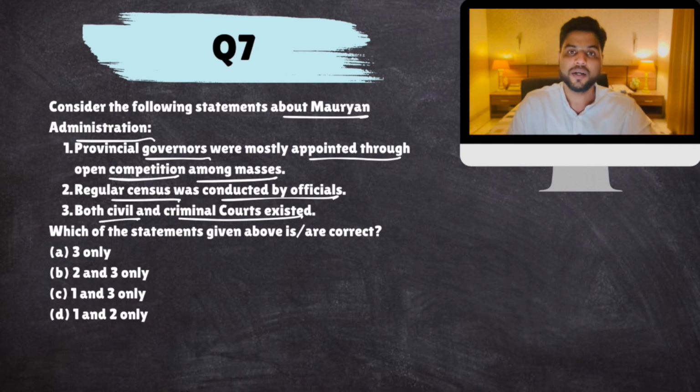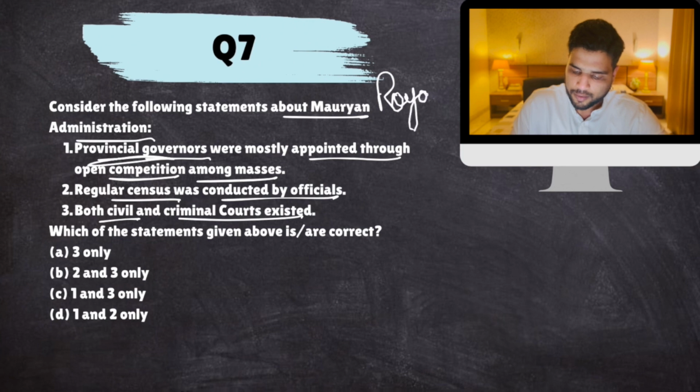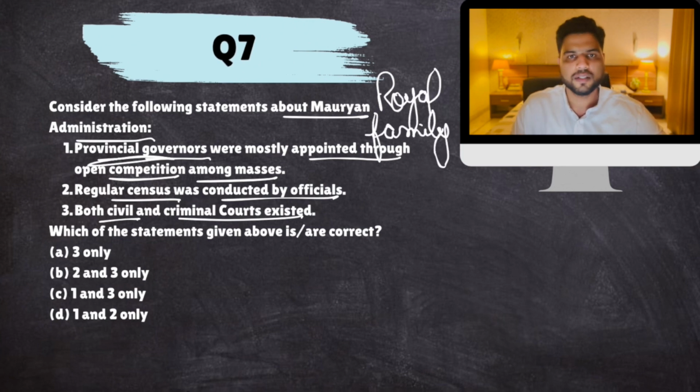In India, higher posts were given on a hereditary basis only. This was one flaw. Provincial governors were mostly from the royal family. A prince, a cousin, anyone from the royal family would be appointed as provincial governor, not through open competitive examinations.